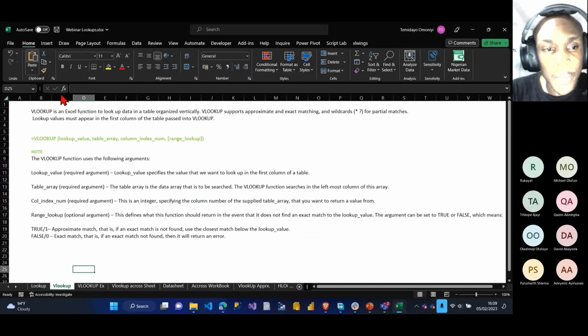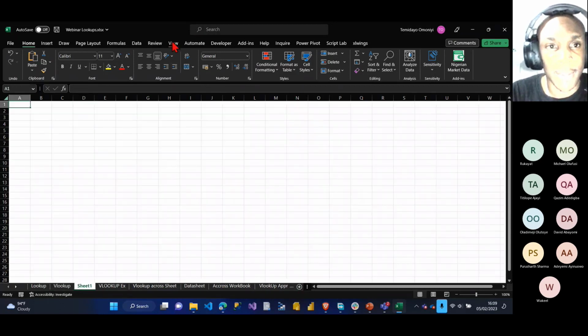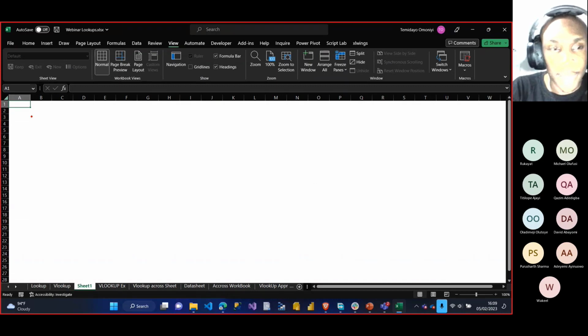Okay. So there's one we call the VLOOKUP. VLOOKUP stands for vertical lookup. So if I'm looking for a value, if I'm looking for a data, let me just say, for instance, now, let me open a new sheet. First of all, let me explain something. I'll remove all grid lines. Okay, awesome. So let's start now.